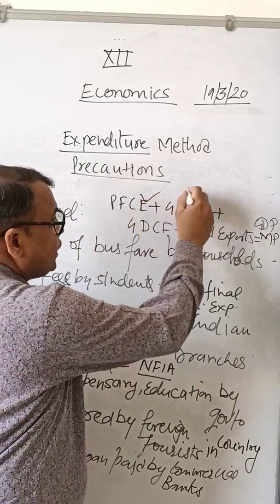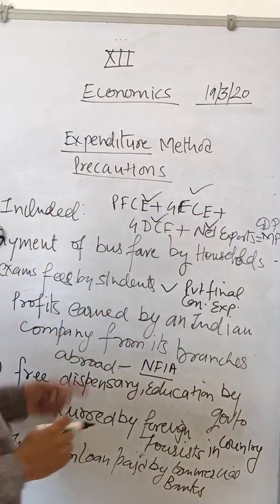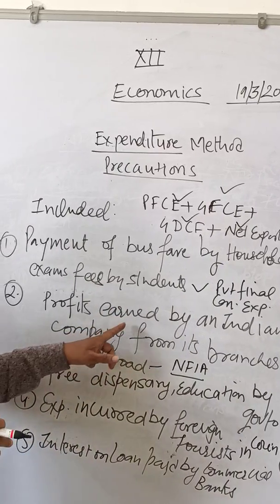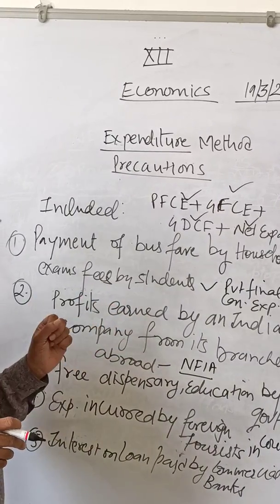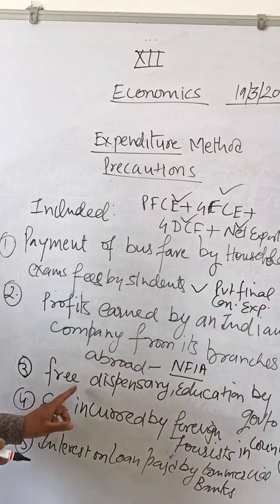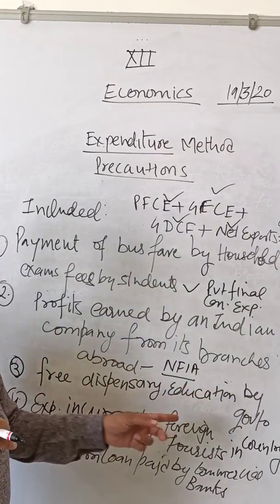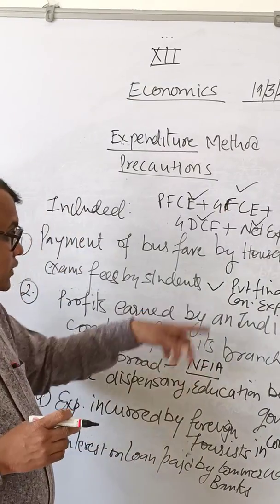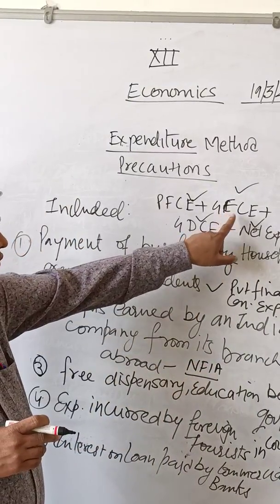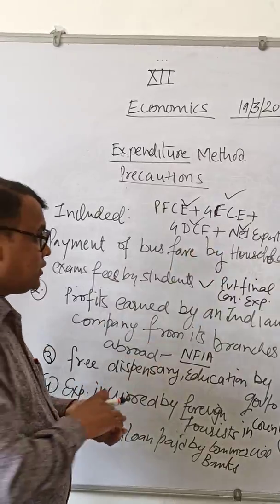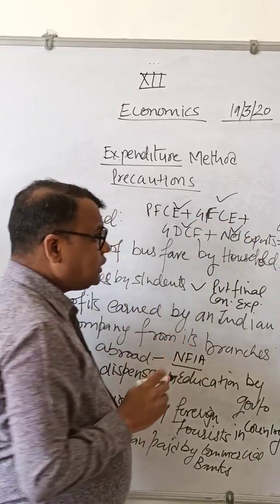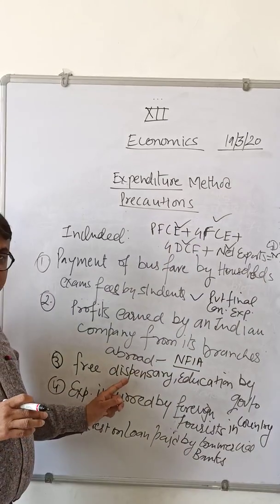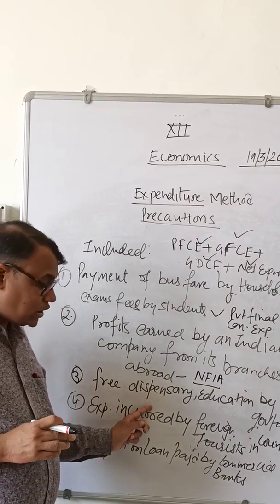So we will have to check whether these are items of GDP or not. Free dispensary, education, health, and other things which are provided by government are components of government final consumption expenditure. So this will also be included in national income.